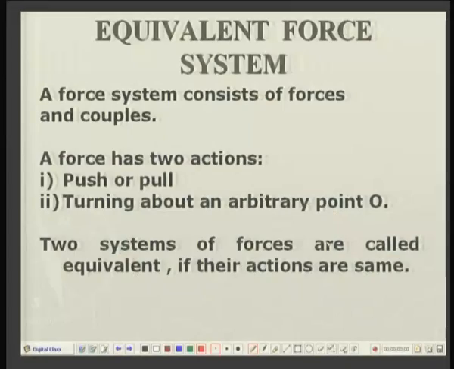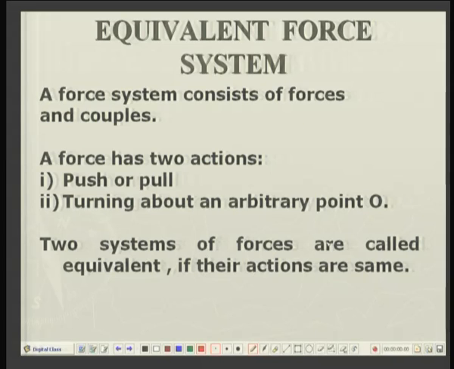So, force has two types of actions. One is the push and the other is pull. It pushes a body or a particle, or it pulls a body. And the second type of action of a force is the turning action produced about an arbitrary point in space, maybe designated as point O. That is the second type of influence or action of the force.